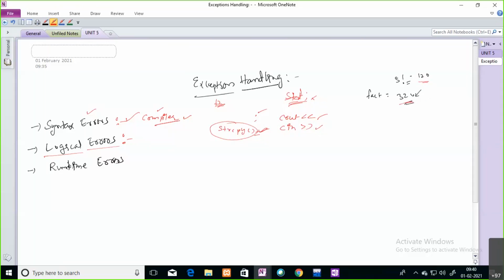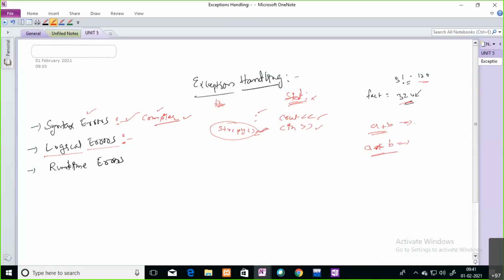These logical errors you can also correct by changing your code. For example, yesterday we saw that you expect the addition of two numbers, but in your code you wrongly placed the multiplication symbol, so it gives the multiplication of the two numbers instead of the addition, and you get wrong output.